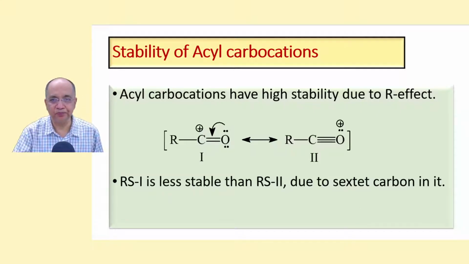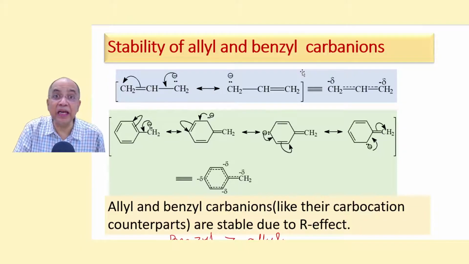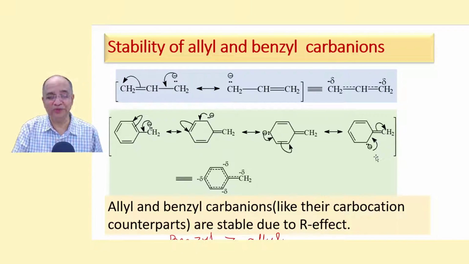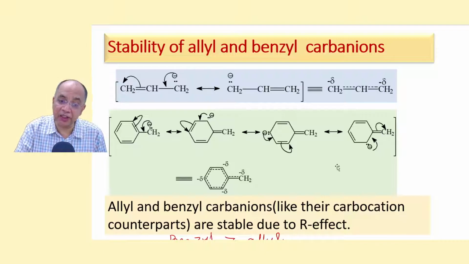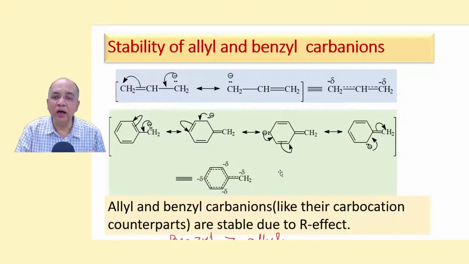Coming to stability of allyl and benzyl carbanions. In a similar way, the allyl carbanion has pattern 4, allylic lone pair. So because of resonance, allyl carbanion is also stable. So also benzyl carbanion. This is extended conjugation, 4 RSs, but pattern 4 each time. And benzyl is more stable than allyl. So carbocation wise, carbanion wise also these are stable, and benzyl is more stable than allyl because it has more number of nearly equivalent RSs.